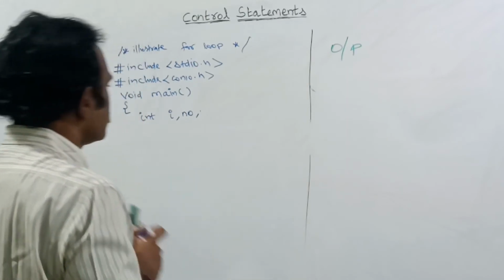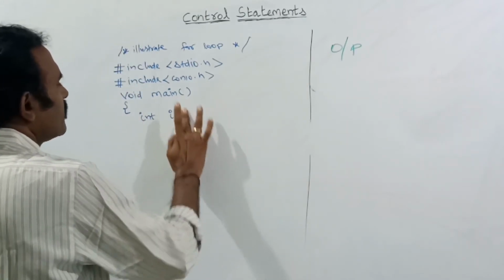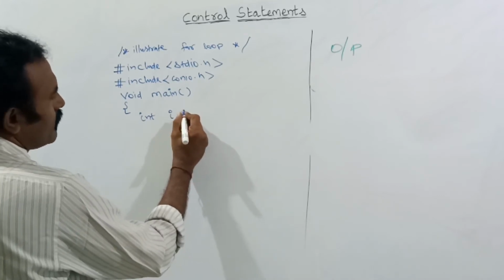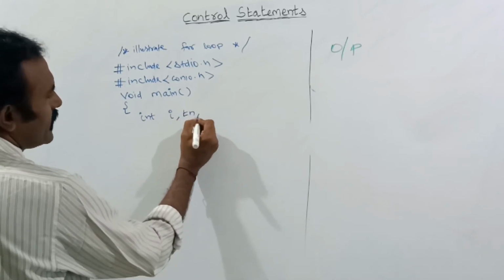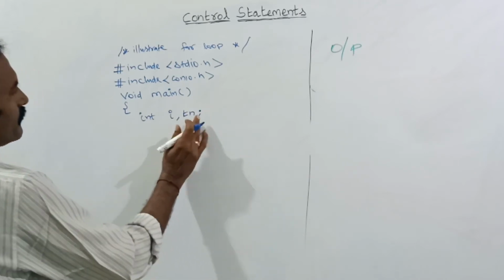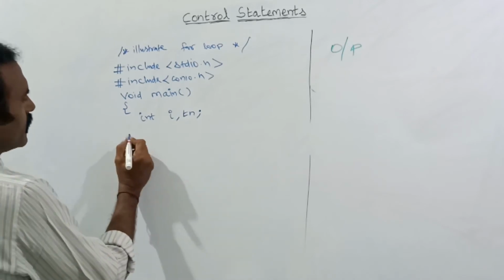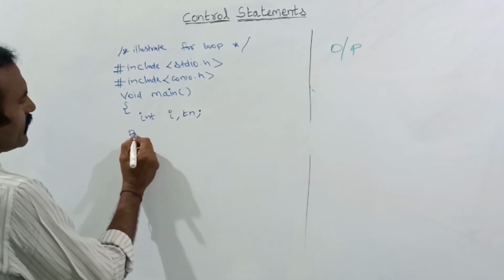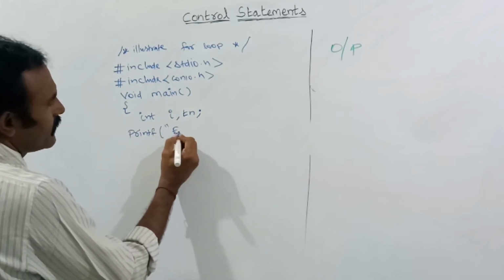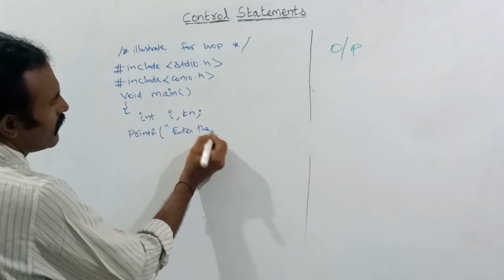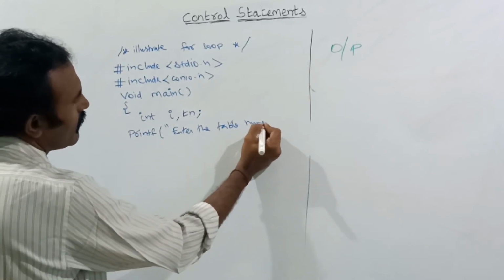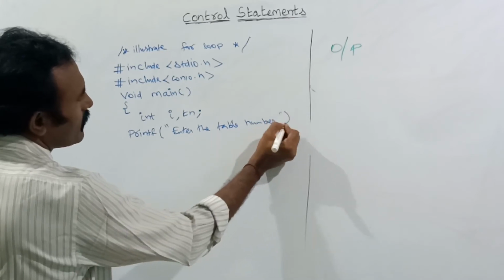This is the multiplication table. So here, instead of number, I am giving the table number. Whichever table number you need, you can give it in Tn. Tn refers to the table number. In printf, you give "enter the table number".